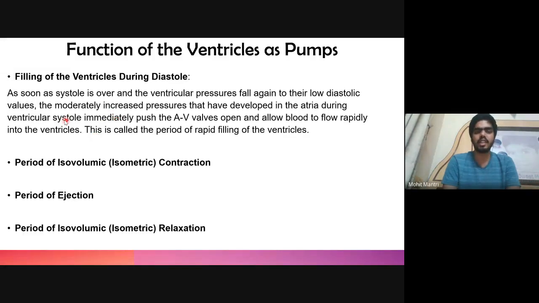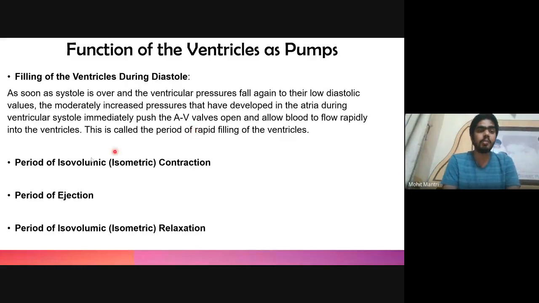Since the pressure is very low in the ventricle after the systole, and the pressure inside the atrium is high because of the blood filled in the atrium, the AV valve will now open, and the blood will rapidly flow inside the ventricle. This period is known as the period of rapid filling of the ventricle, because rapid filling takes place after the AV valves are open.